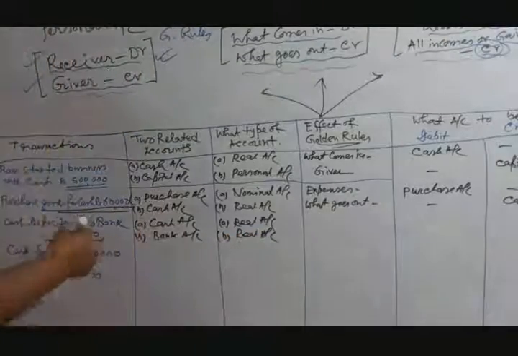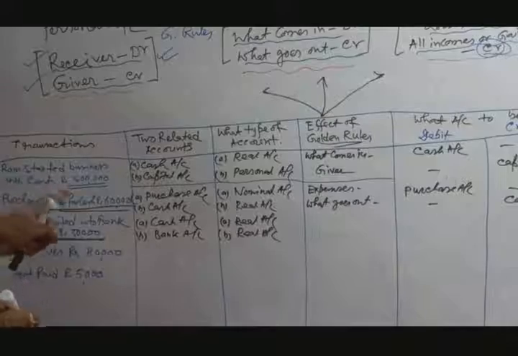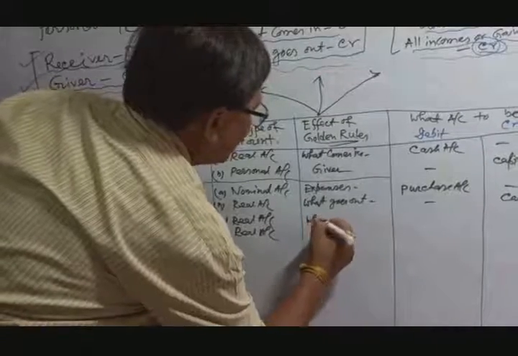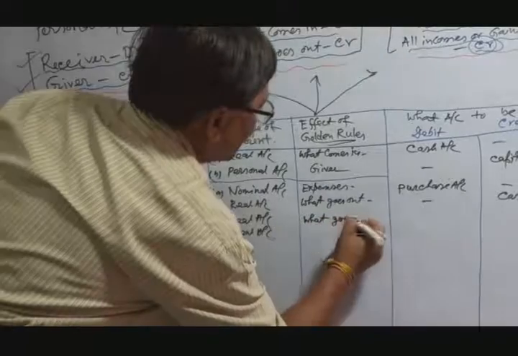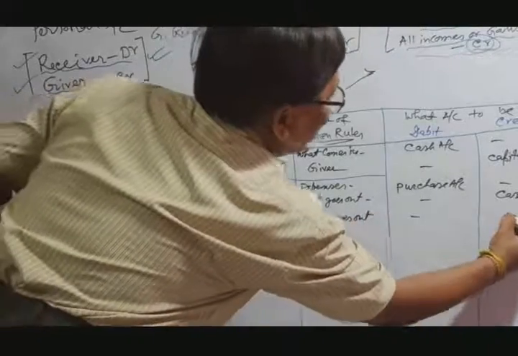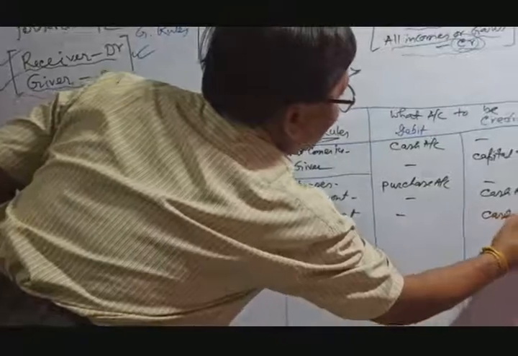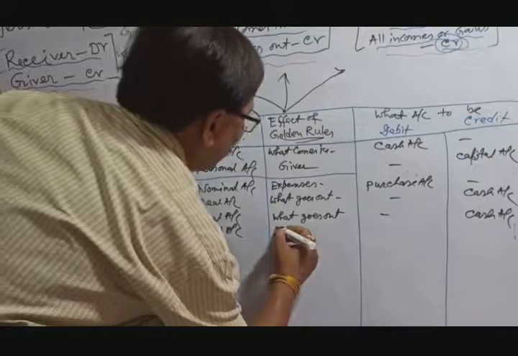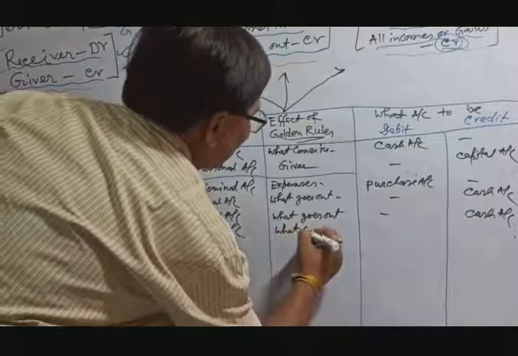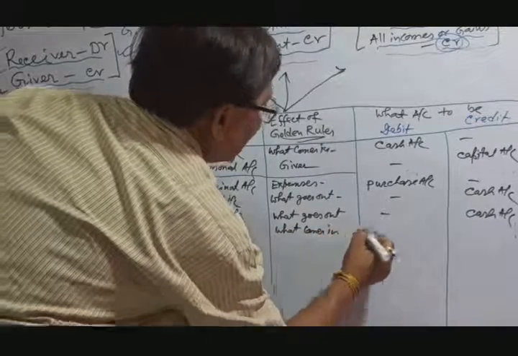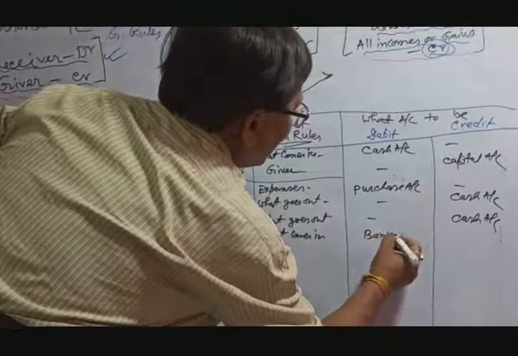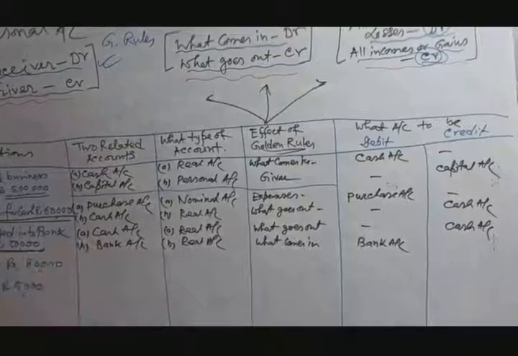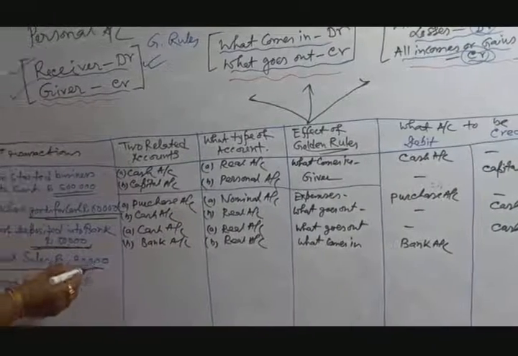Now they are affected by the golden rules. Cash deposited into bank, that means in this case cash goes out, so cash is credited. Now bank: deposit into bank, bank comes in. Bank account, debit.